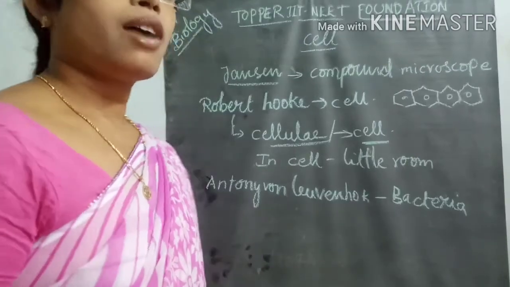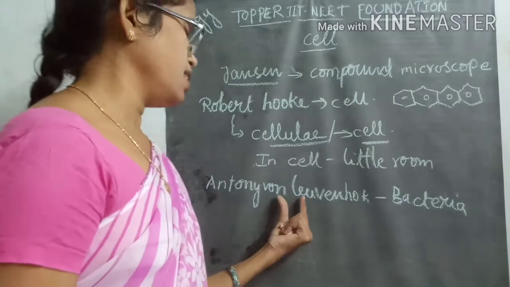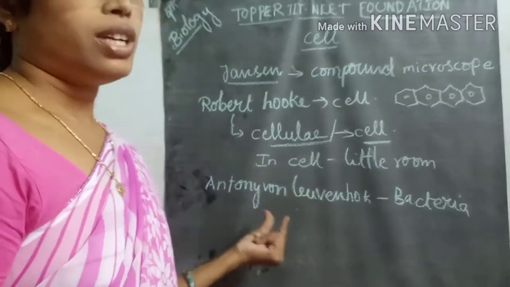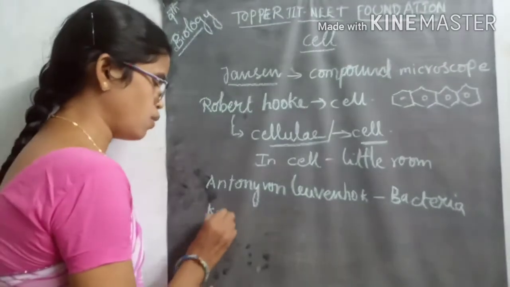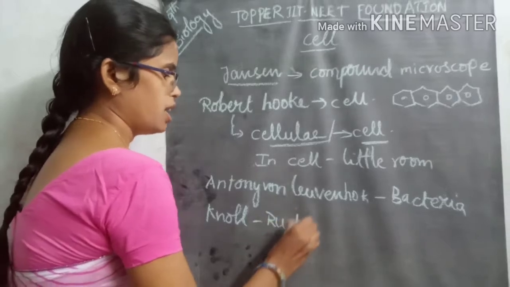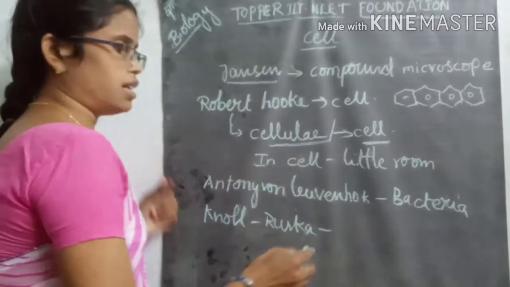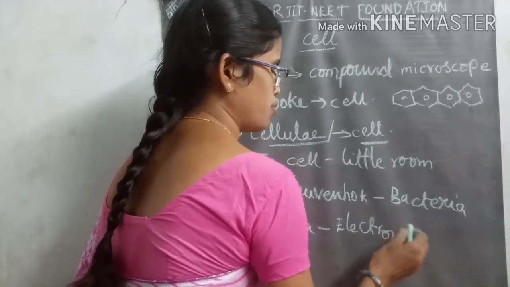We can call Antoine van Leeuwenhoek the father of classical microbiology. After that, another scientist called Noll and Ruska discovered the electron microscope.